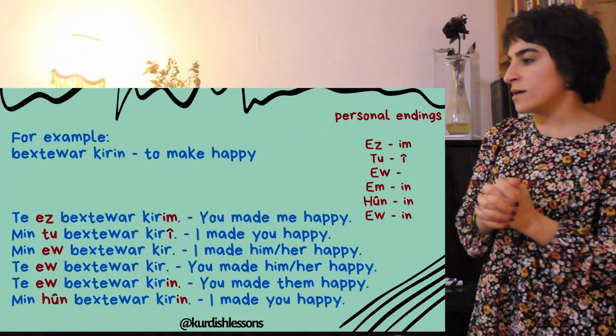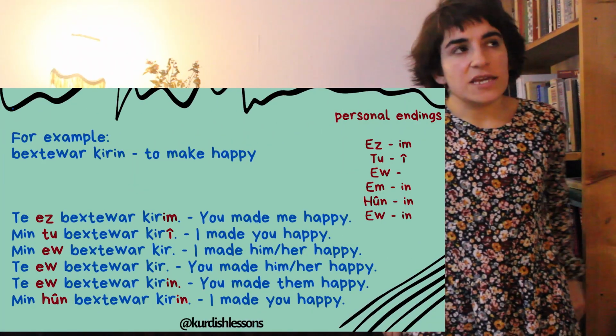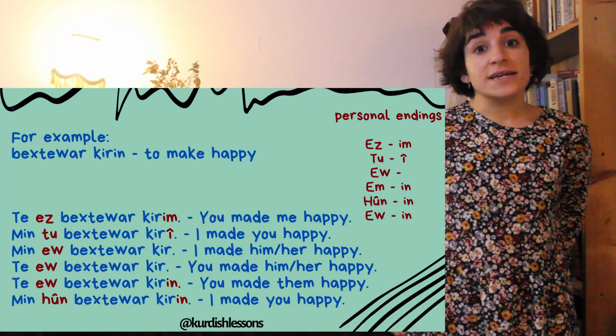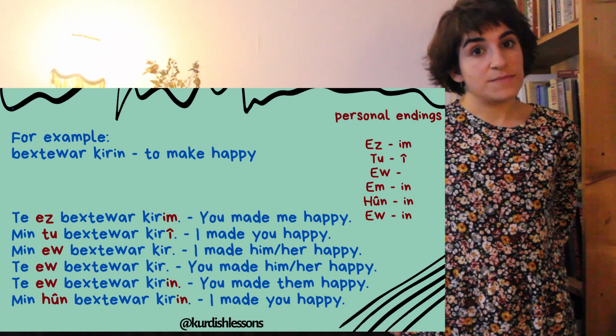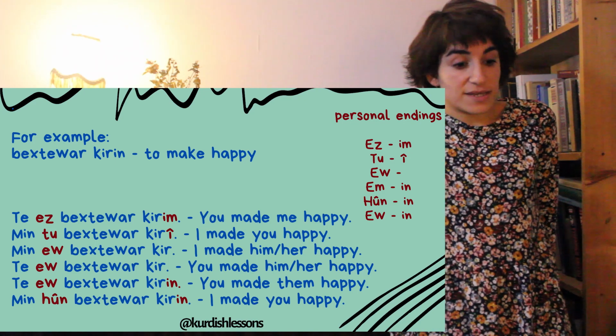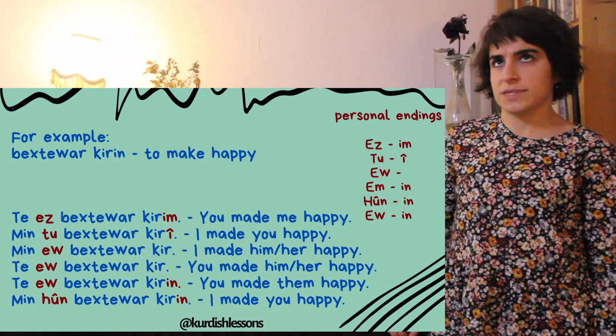Okay. Bahtawar kirin, to make happy. So for example, if you want to tell someone that you made me happy, it will be "te as bahtawar kirim." Because bahtawar kirin is a transitive verb. You can make someone happy, yes, or something, someone.